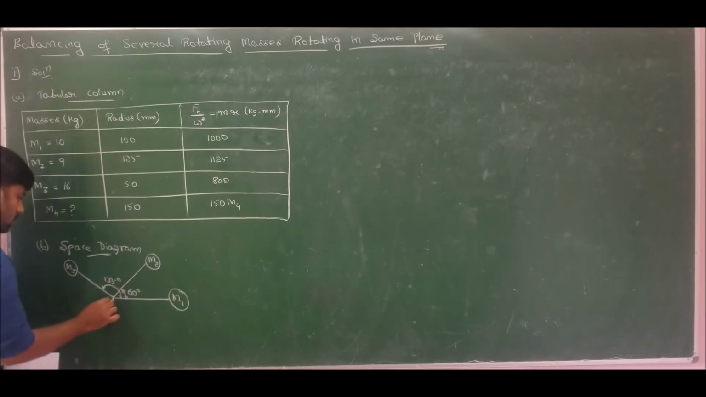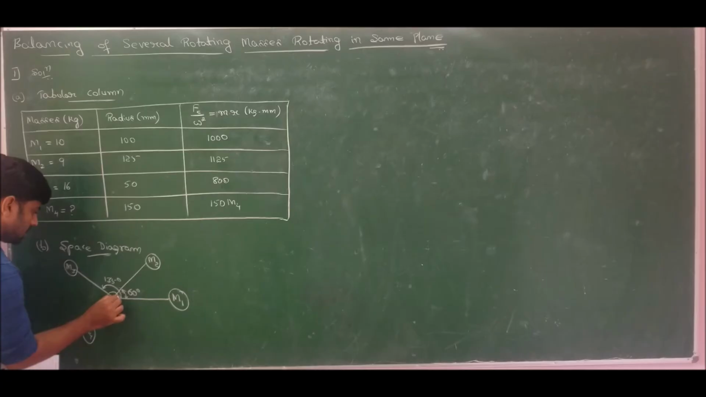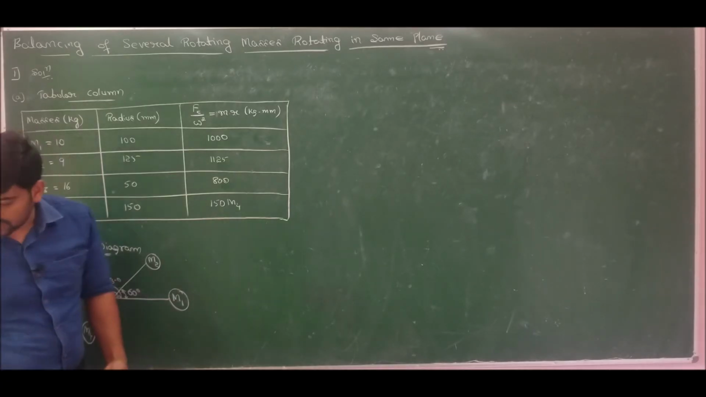Now M4 is unknown. Keep M4 arbitrarily anywhere you want. Let us check what is that angle theta. So this theta is one more unknown for us. Theta is another unknown for us given in this problem.